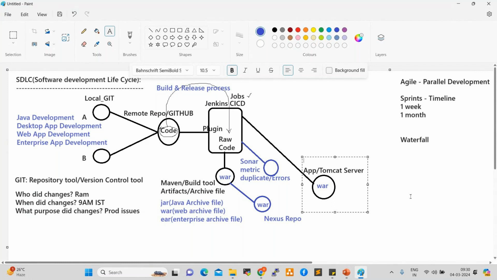In that process, where does DevOps come in? When we generate a deployment file and it goes to the Tomcat server, does the client, the end user, also have access to see the deployment, and are they part of this whole development process?